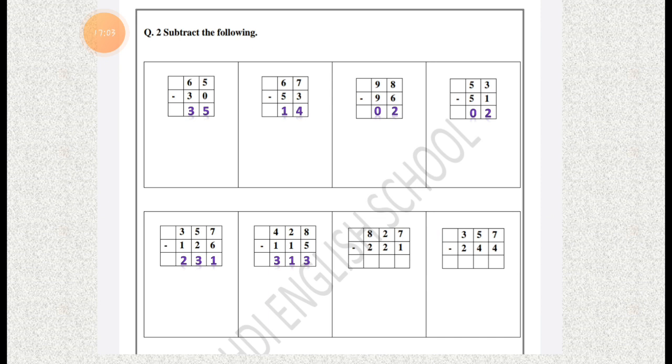So how many fingers are left? Yes, there are only 6 fingers left. So we write this 6 under the ones column. Now let's go to the tens column, where the digits are 2 and 2.